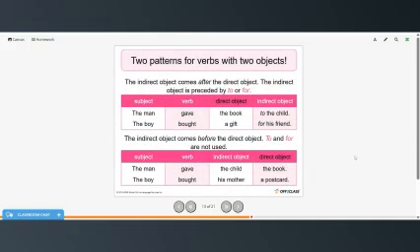So the indirect object comes after the direct object. The indirect object is preceded by to or for. So the man gave the book to the child, the boy bought a gift for his friend. The indirect object can also come before the direct object, and in that case, to or for would not be used. So the man gave the child the book, the boy bought his mother a postcard.